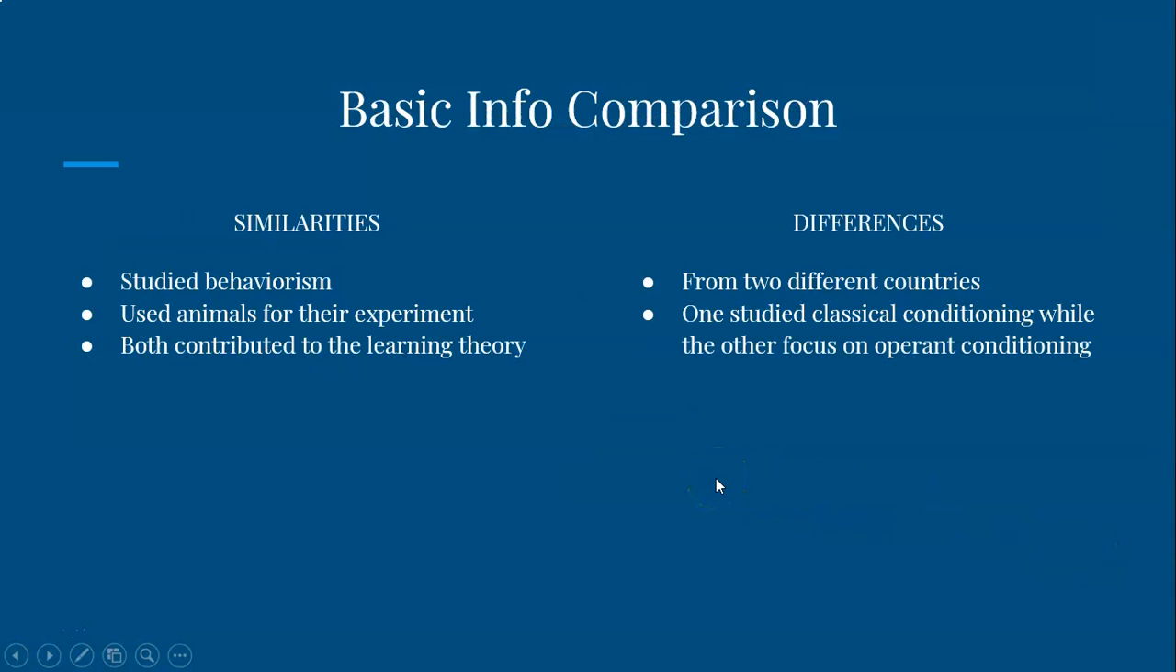So a comparison with the basic information. The similarities is that they both studied behaviorism, they both used animals to conduct their experiment, and they both contributed to the learning theory in terms of looking at a stimulus and a response and looking at the associations between the two. The differences is that they're from two different countries, and one studied classical conditioning while the other focused on operant conditioning.